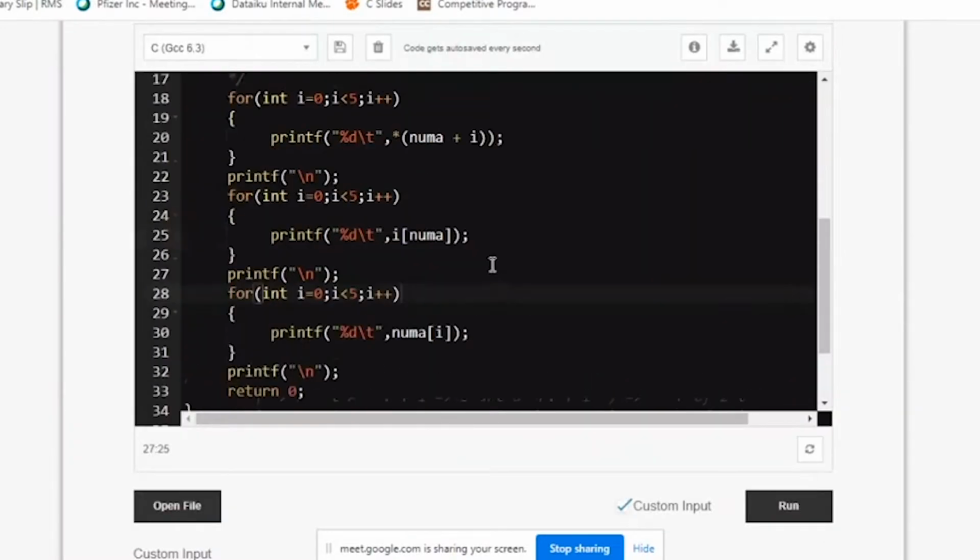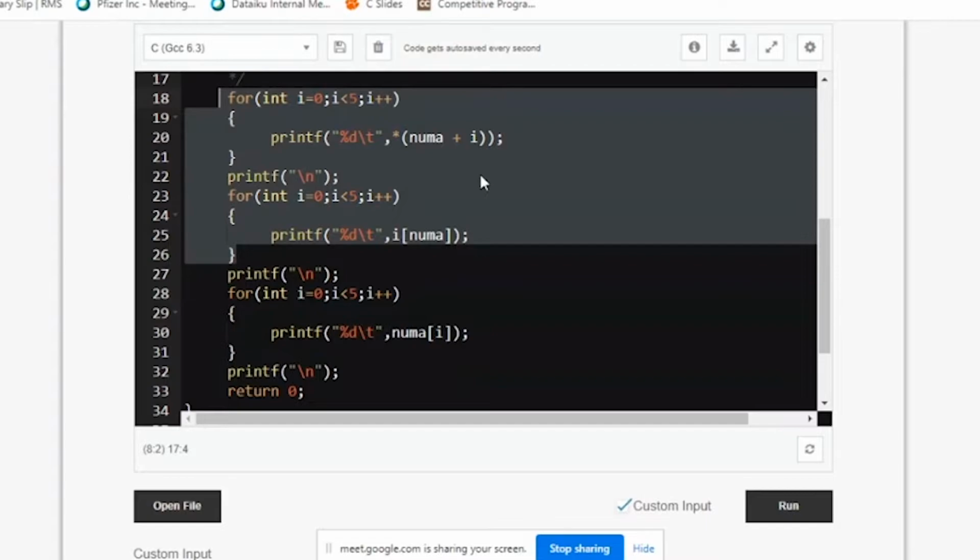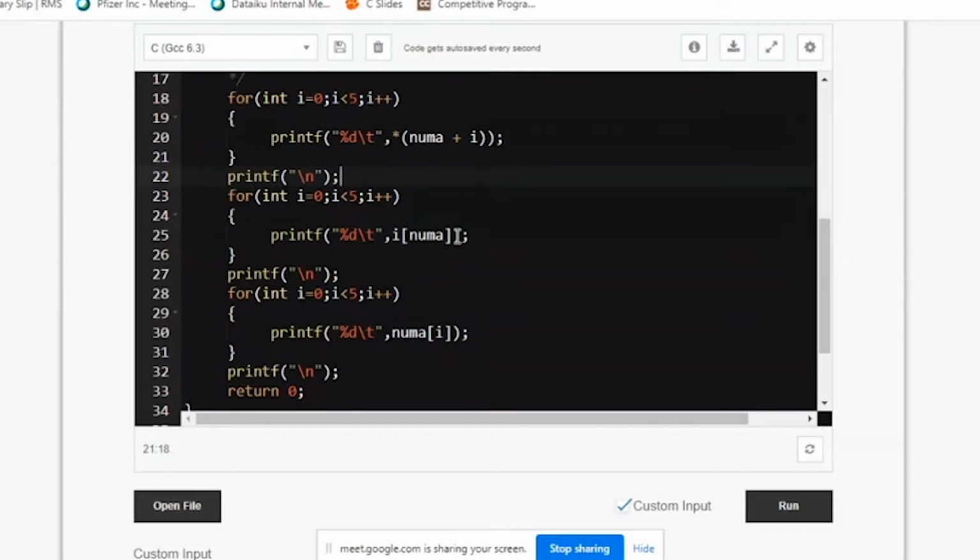In your campus rounds, they will never ask this, because normally you have a habit of writing in the direct way. All your programming laboratories everywhere you would have written in this fashion, so everyone can answer it. But those who really know the logic of pointer arithmetic can figure out that these two things are also valid. Why? Because a plus b is nothing but b plus a. That's what the computer also performs.